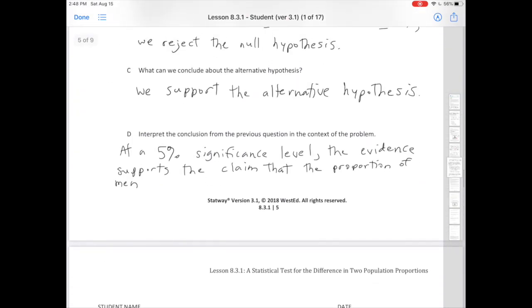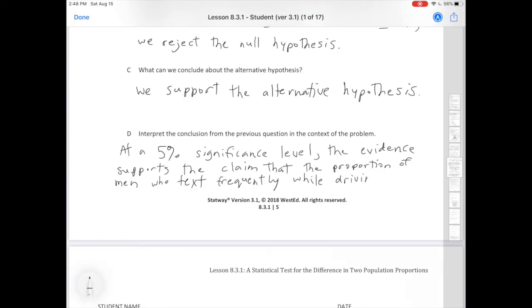So at a 5% significance level, the evidence supports the claim that the proportion of men who text frequently while driving is higher than for women. Okay. Again, when you reject a null and you support the alternative, this is how you write a full sentence, okay?